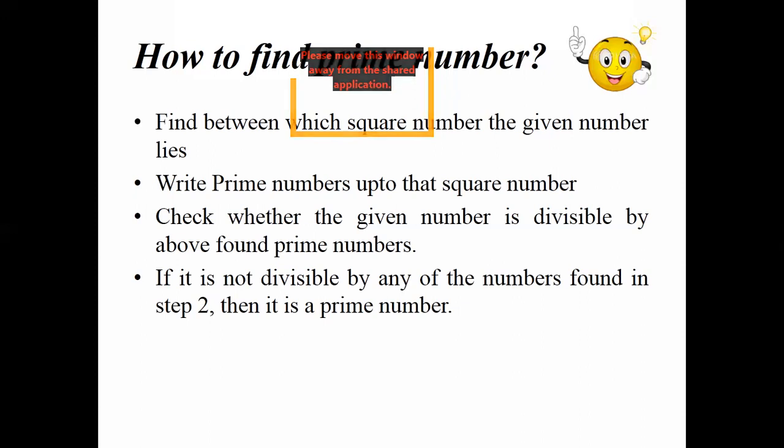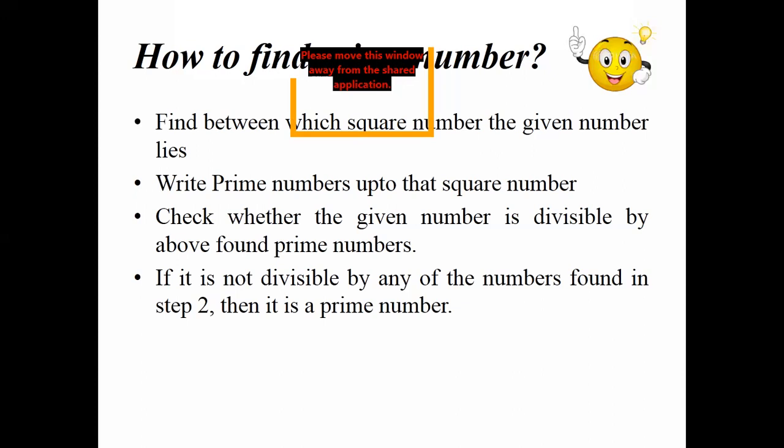And in the third step, I should check whether the given number is divisible by the above found prime numbers. I have chosen those 5 prime numbers, and I should keep them separately. My question is 137, right? I should check whether 137 is divisible by 2, 3, 5, 7, 11.